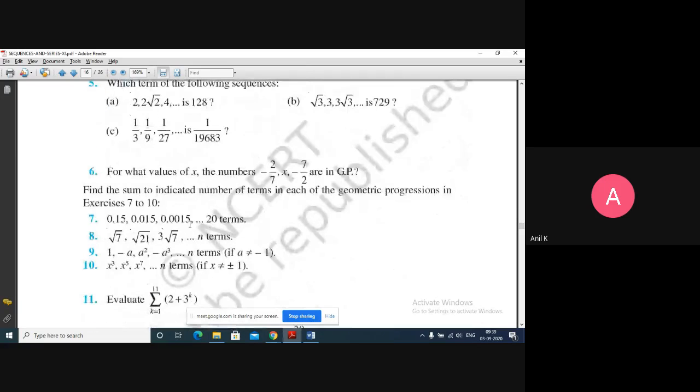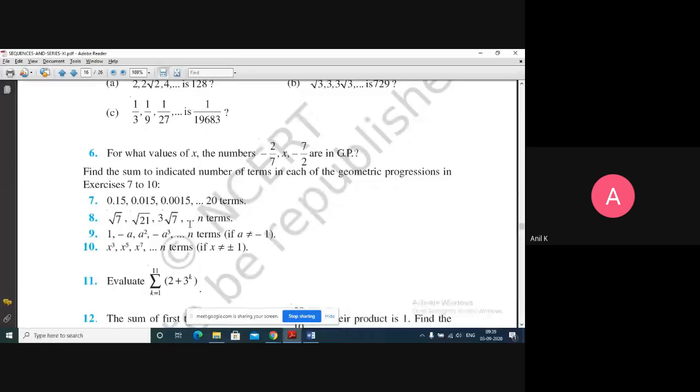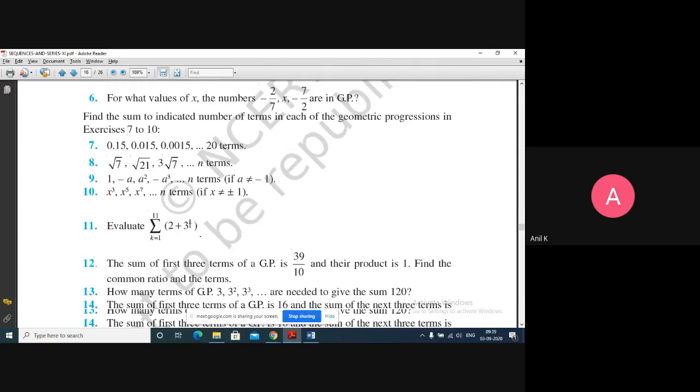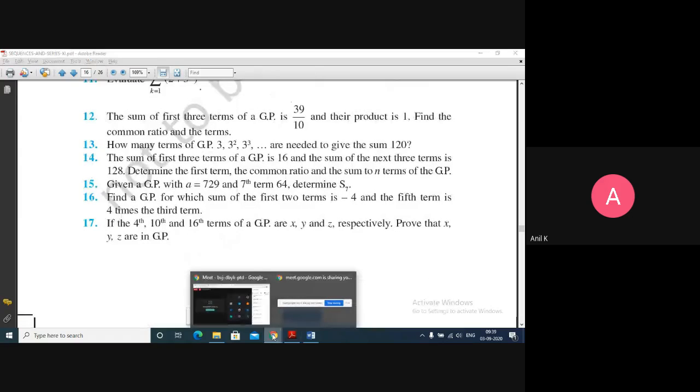What is the suggestion? Till the 7th question, solve it. From the 8th onwards we'll discuss in the next class. Is that okay?